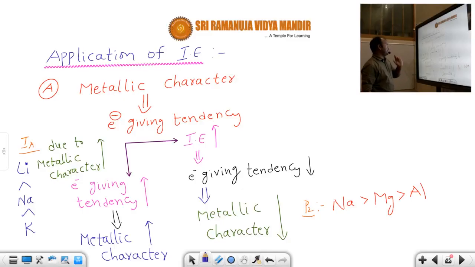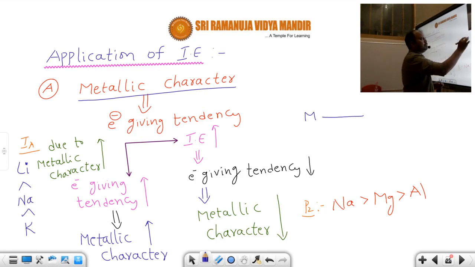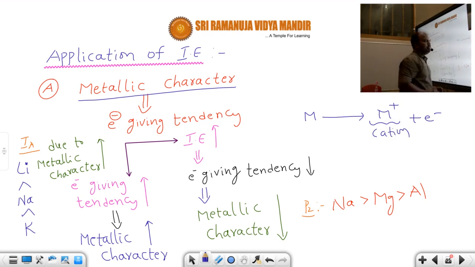Applications of ionization energy. Generally, metallic character. Metallic character means the metals are capable of donating electrons easily and forming the cation. A positively charged ion is called a cation. So the metals which can easily donate electrons and form cations are strong metals or good metals.